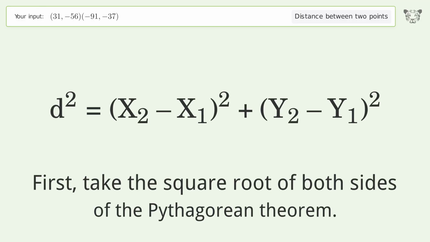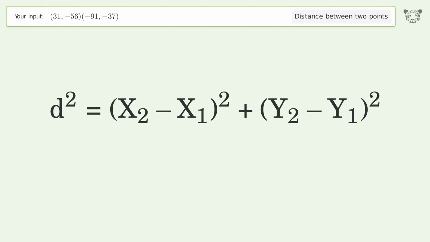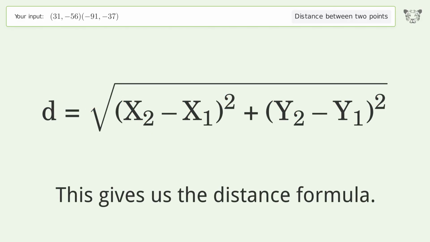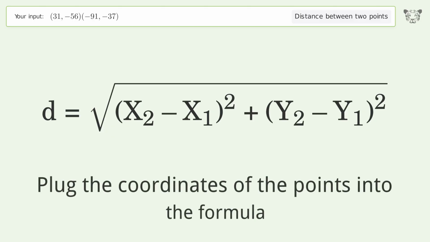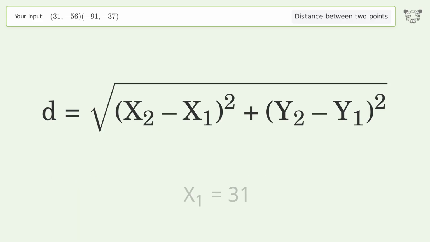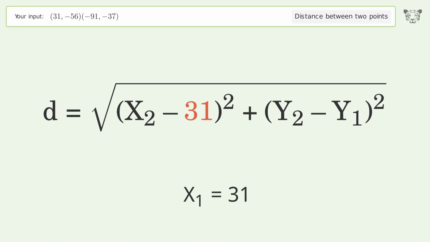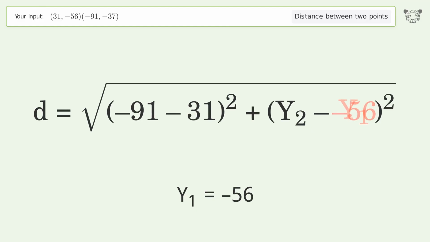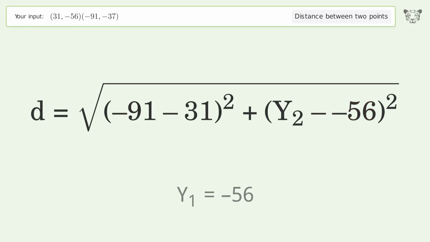First, take the square root of both sides of the Pythagorean theorem. This gives us the distance formula. Plug the coordinates of the points into the formula. x1 equals 31. x2 equals negative 91. y1 equals negative 56. y2 equals negative 37.